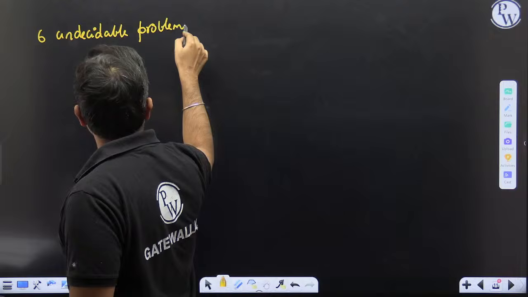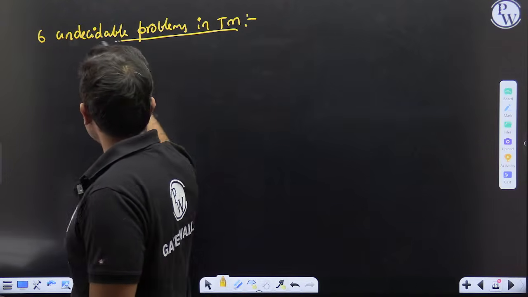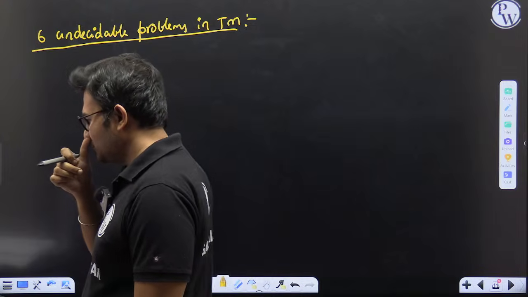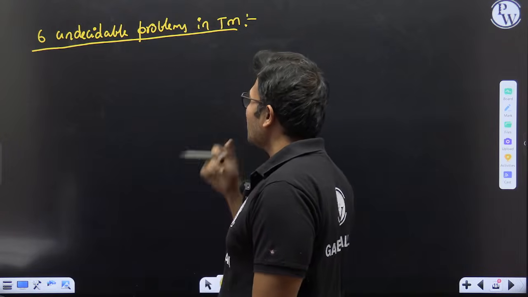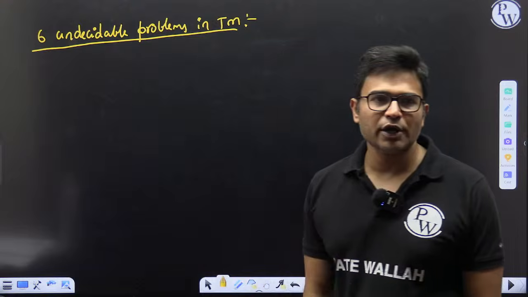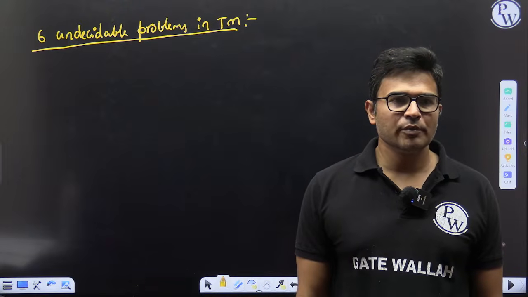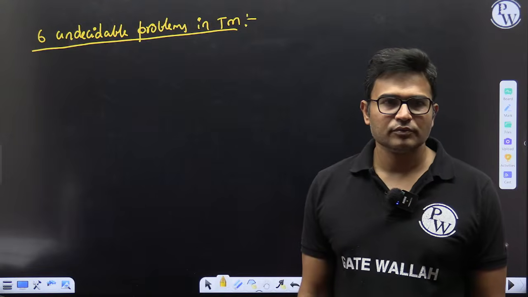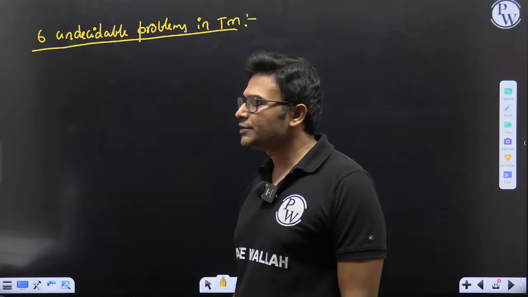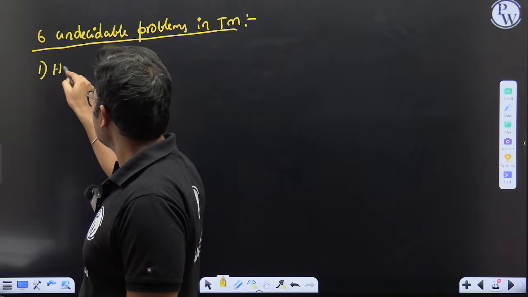Already we have given the decidability table. Apart from this, these 6 problems are undecidable in Turing machines. One is the halting problem.